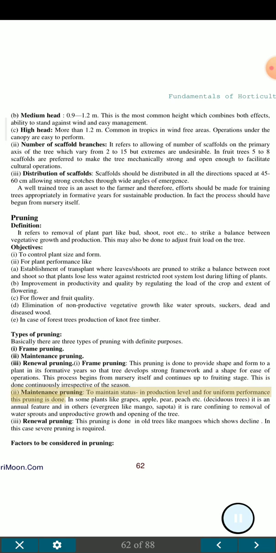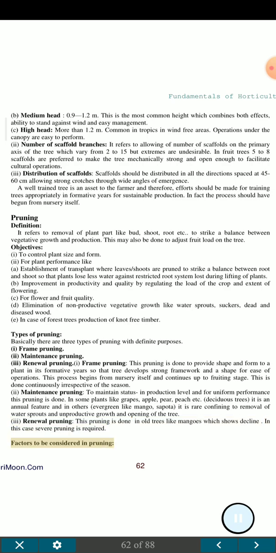II. Maintenance pruning. To maintain status in production level and for uniform performance this pruning is done. In some plants like grapes, apple, pear, peach etc., deciduous trees, it is an annual feature and in others, evergreen like mango, sapota, it is rare, confining to removal of water sprouts and unproductive growth and opening of the tree. III. Renewal pruning. This pruning is done in old trees like mangoes which show decline. In this case severe pruning is required.